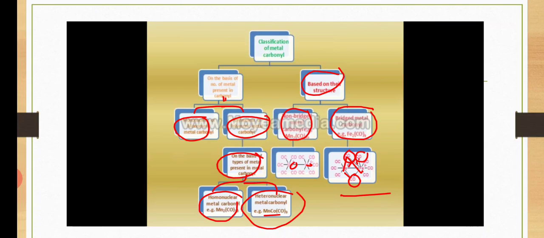Next, based on their structure, the metal carbonyls are divided into two: non-bridged metal carbonyls and bridged metal carbonyls. In non-bridged metal carbonyls there is no bridge bond, but in bridged metal carbonyls at least one bridge bond is present.